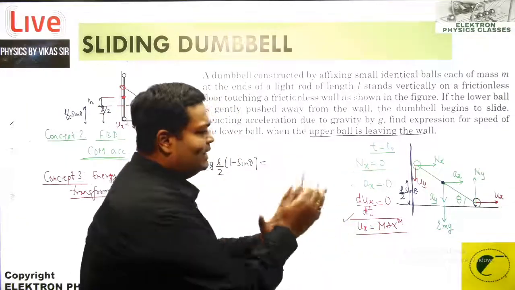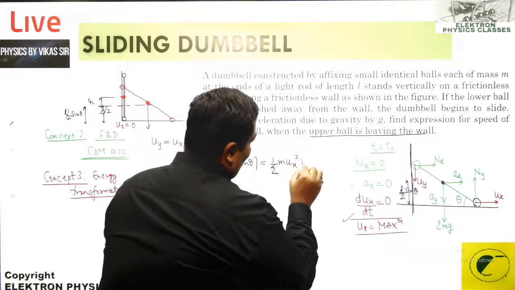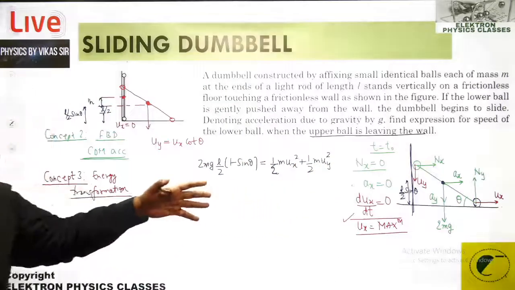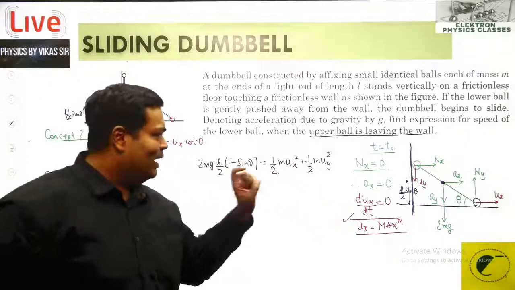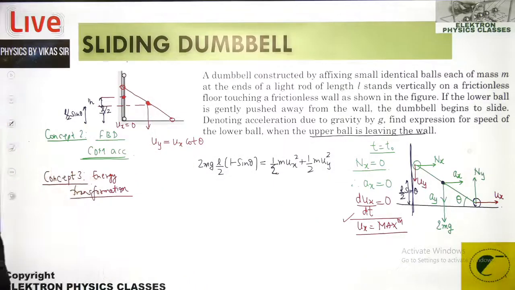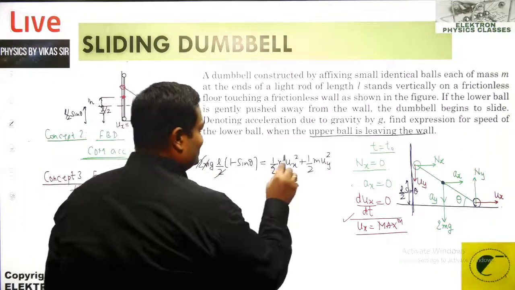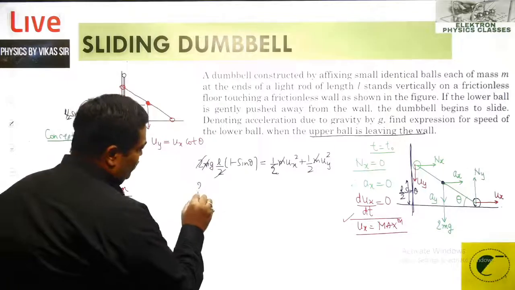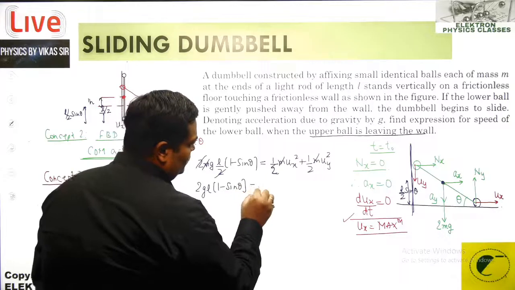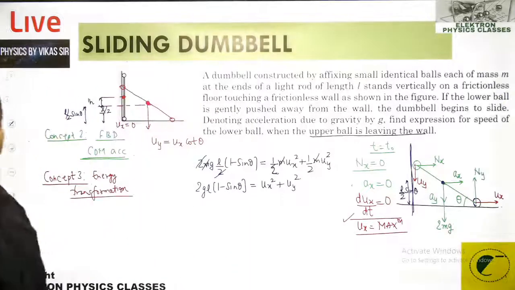Loss in GP equal to gain in kinetic energy, that is half m ux square plus half m uy square. So we have come with a preparation till now. Both of their speeds are not the same and they are different, and how they are related we have already checked via the constraint relation in the concept number 1. So we are ready to go with the question, where this 2 gets cancelled out, this m gets cancelled out, this 2 goes up, that is 2gl into 1 minus sine theta is equal to ux square plus uy square. That's the relation.